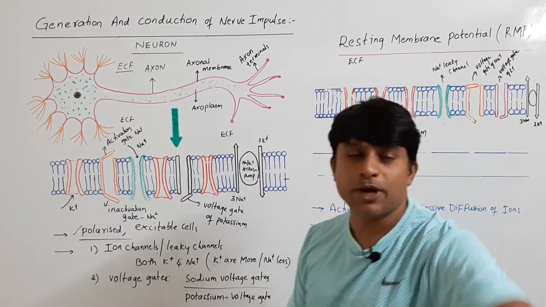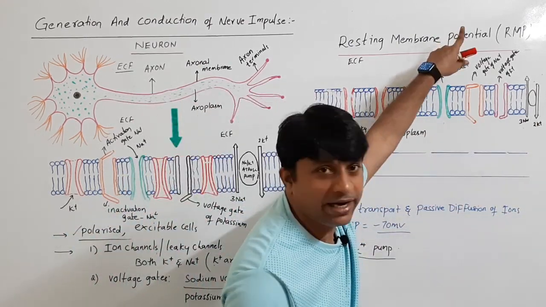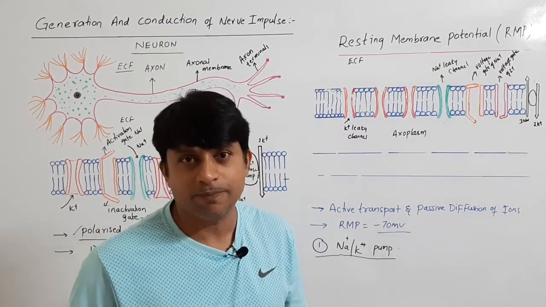So the sodium potassium pump transports 3 sodium to outside into the ECF and 2 potassium to inside into the axoplasm.